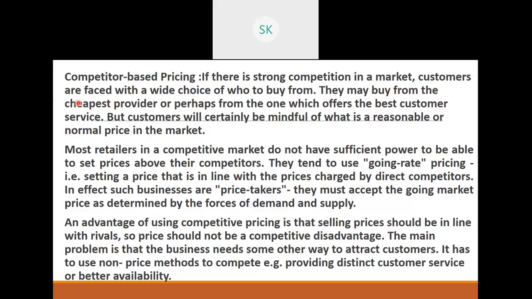Again, in Complan, you have 2 or 3 varieties. Horlicks, more variety. Bonvita, more variety. So all these are strong competitors. So that is where competitor based pricing will be used. They may buy from the cheaper provider, or perhaps from one which offers the best customer service. But customers will certainly be mindful of what is a reasonable or normal price in the market.